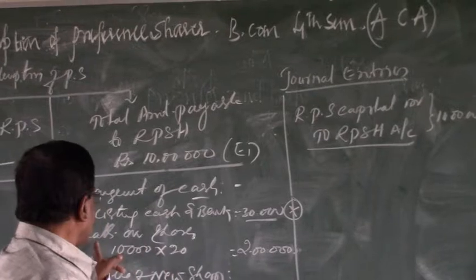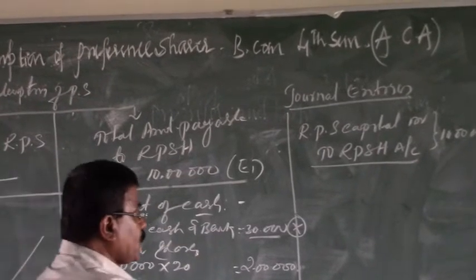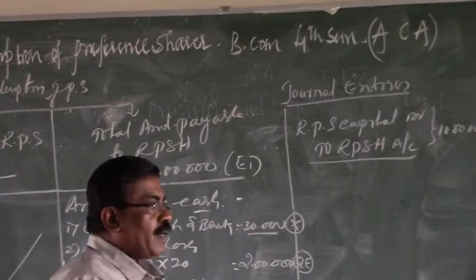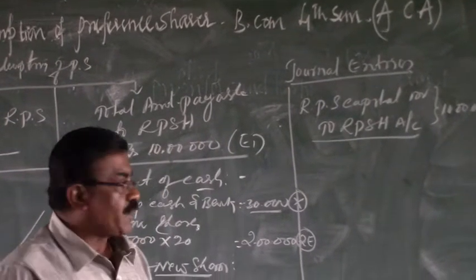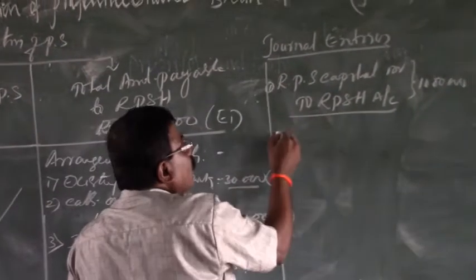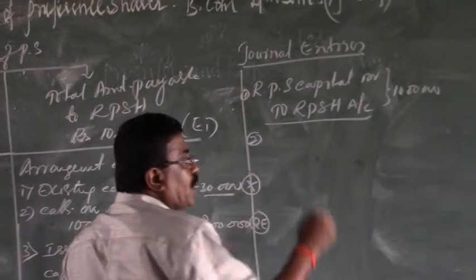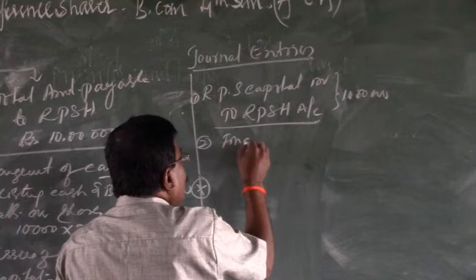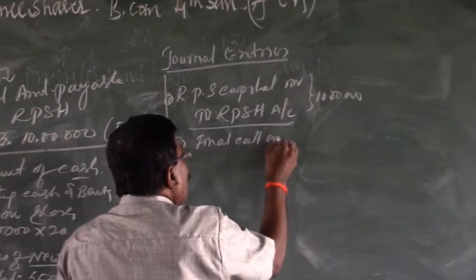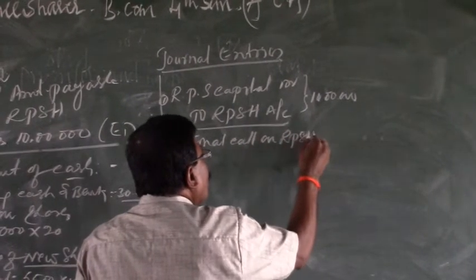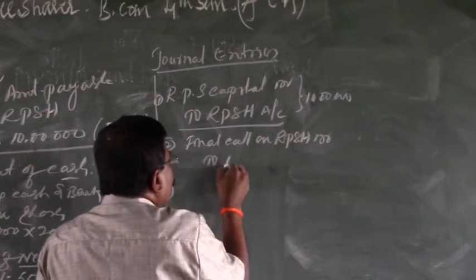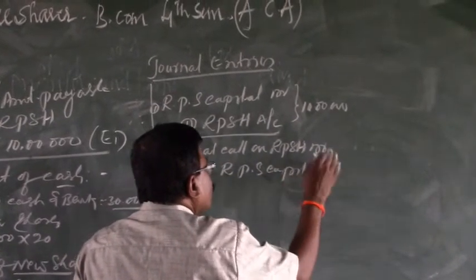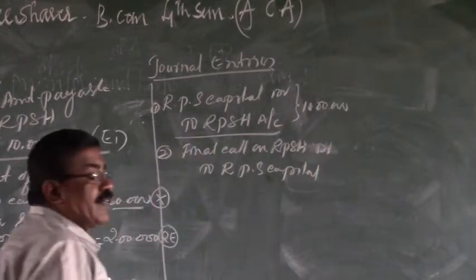Next, the transaction is calls on shares. For the calls on shares, we have to give two entries here. The first entry is for making the calls and then an entry for collection of the calls. So entry number 1 is the due entry. The second entry is for making the calls on shares, that is, the final call. Final call on redeemable preference shareholders account debit to redeemable preference share capital account.